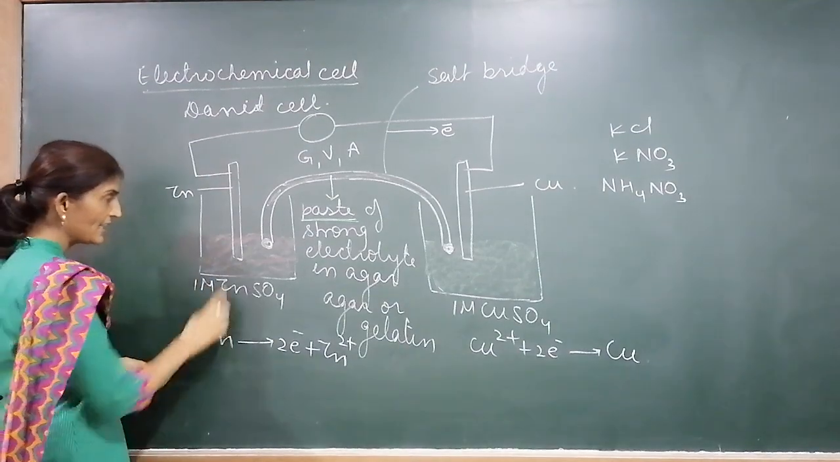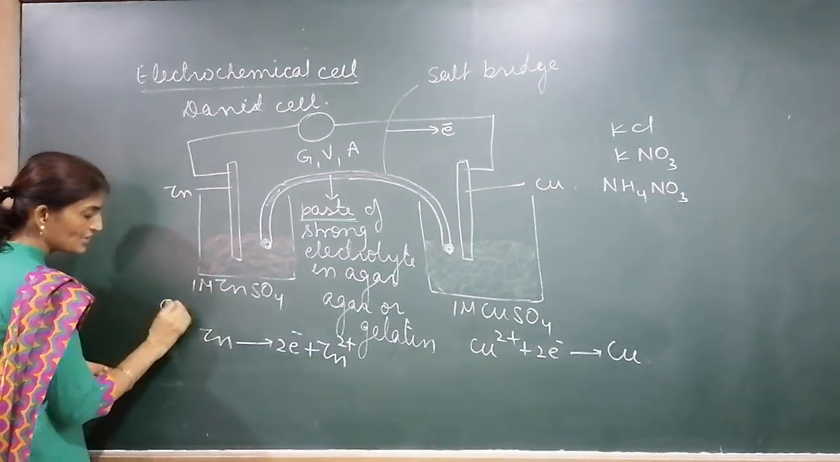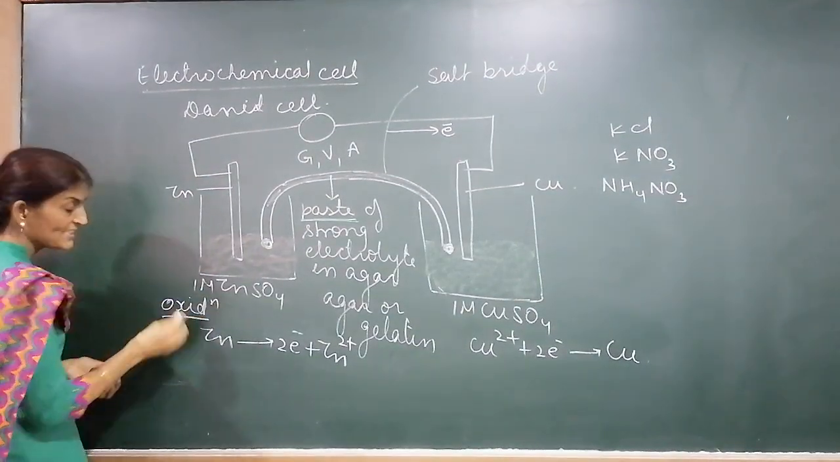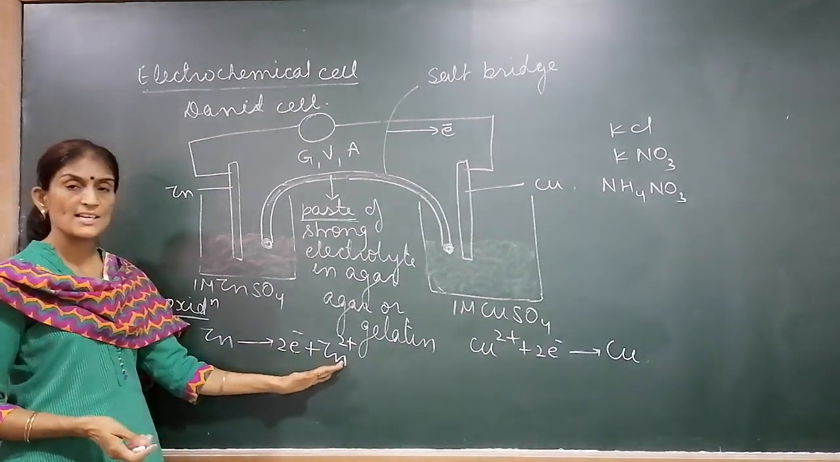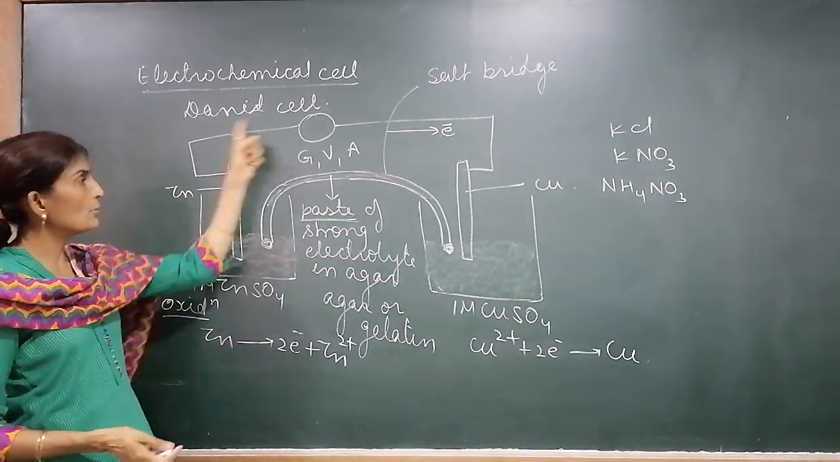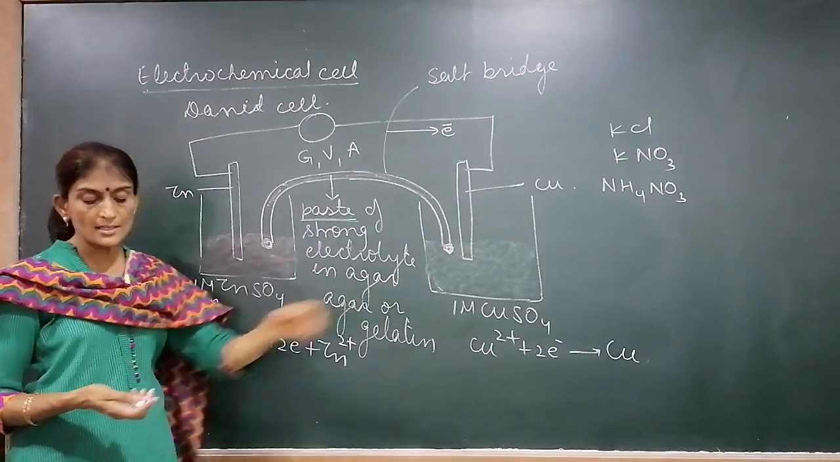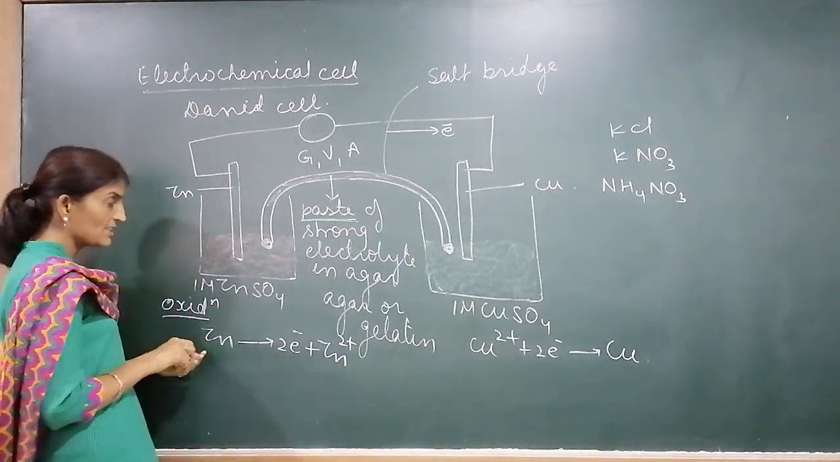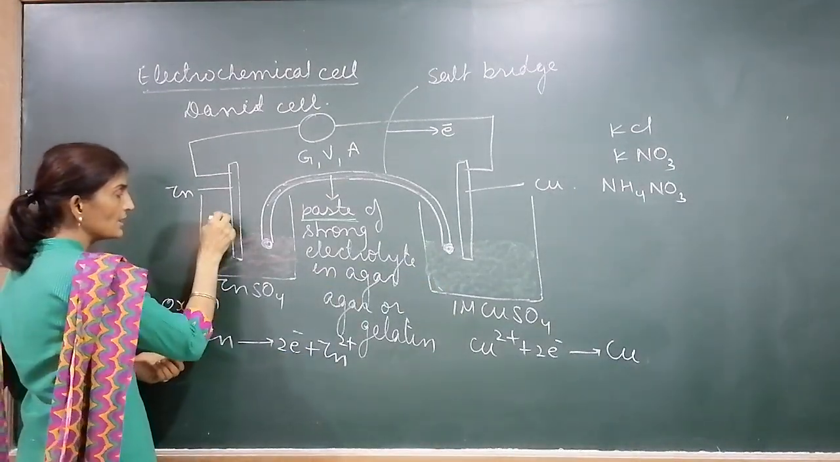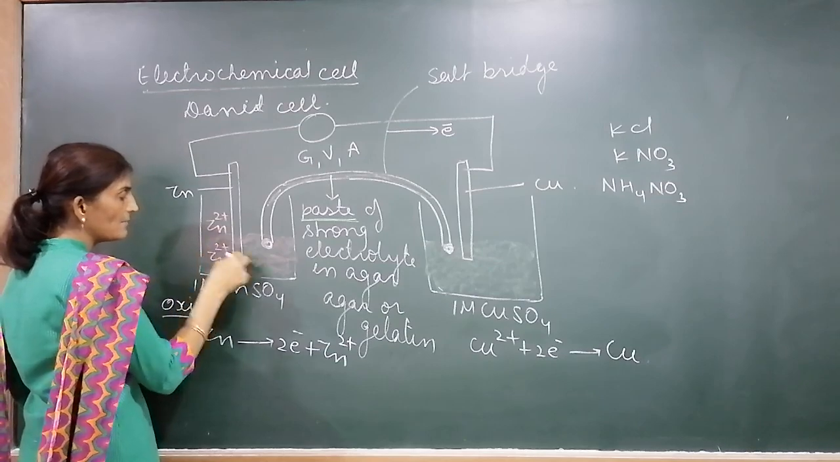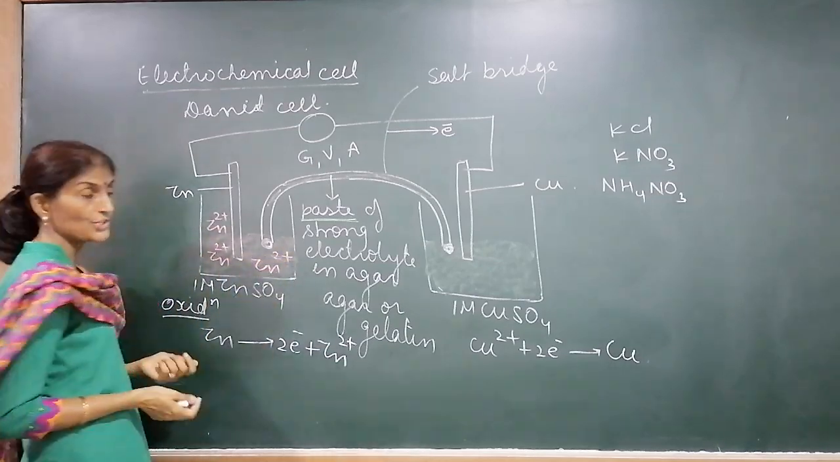First, oxidation takes place in this beaker. Zinc will lose 2 electrons and form Zn2+. These 2 electrons move through the copper wire to the other beaker, and Zn2+ ions will become dissolved in the solution.